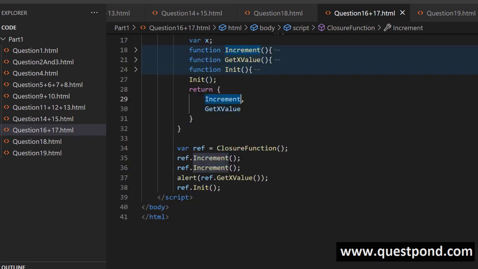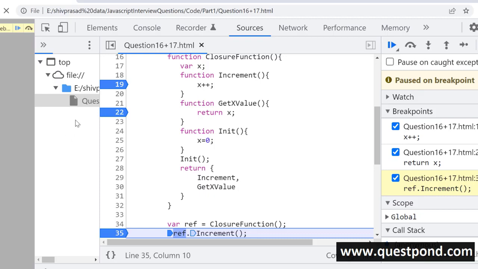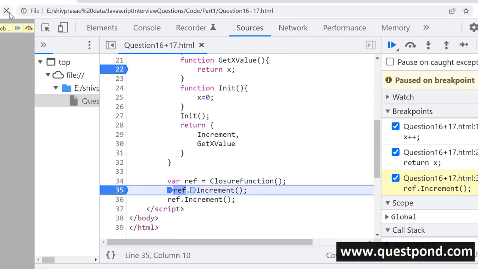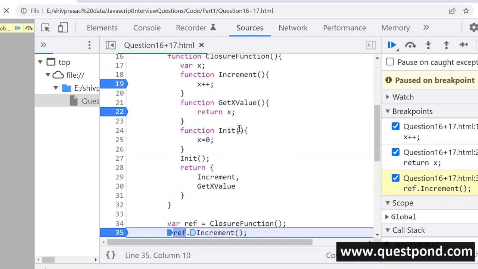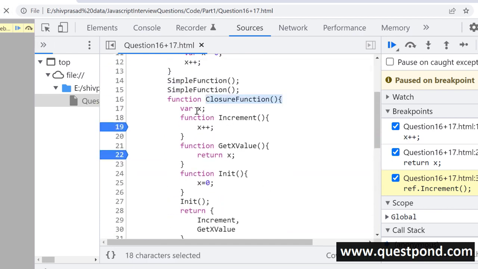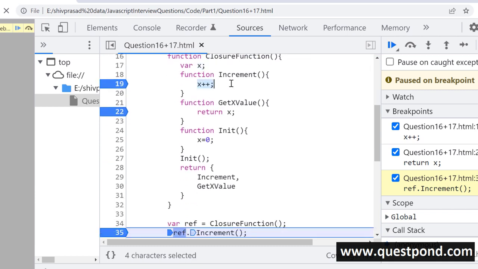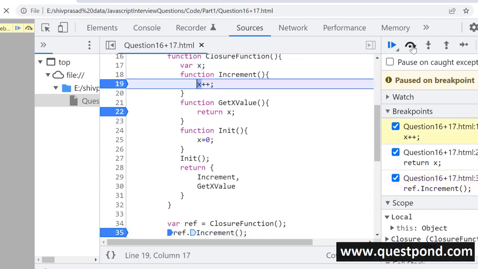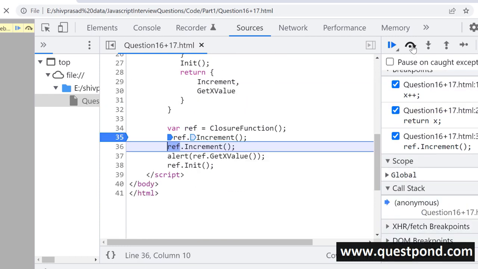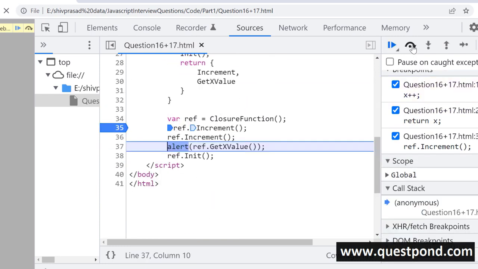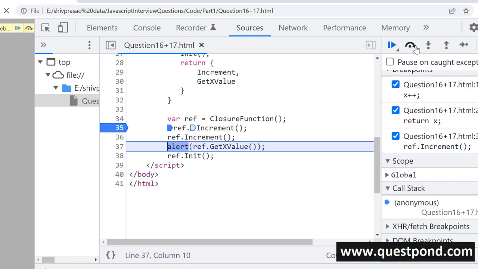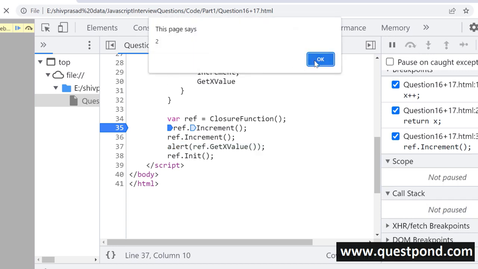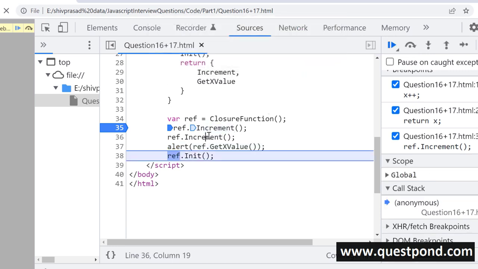So you can see out here, if we try to run this code, you can see now increment. So this is the closure. This is the var x. Now if you want to change var x, it is only via the increment function. If you want to get the value, it is only via this get x value. You can see here get x value, and we get that in the alert. I have incremented twice, so that's why it is saying 2.